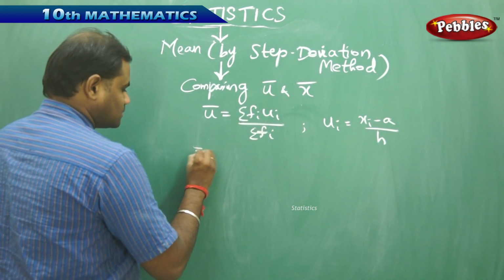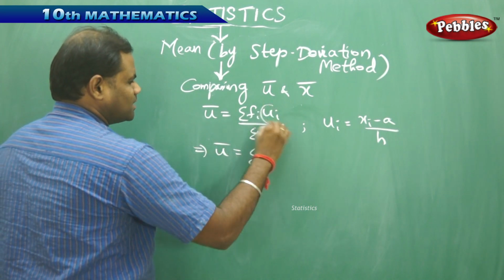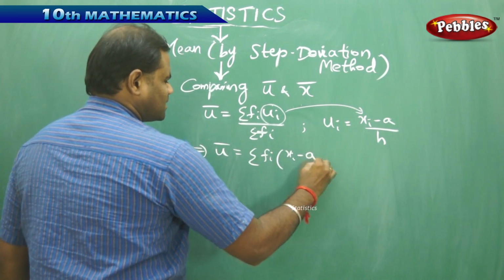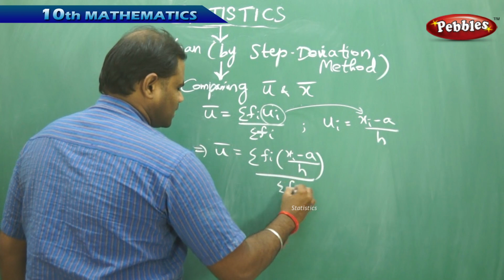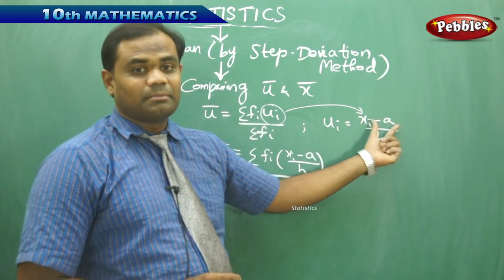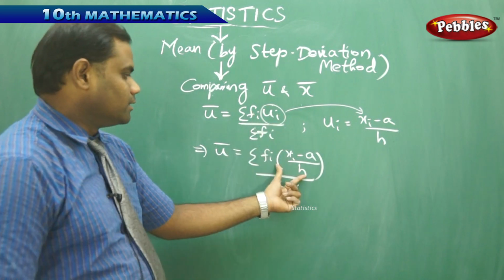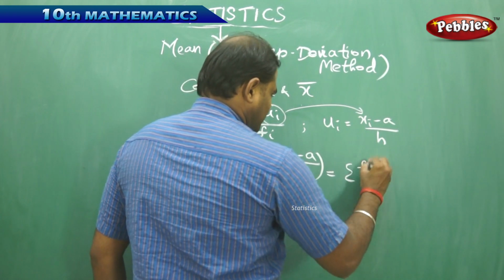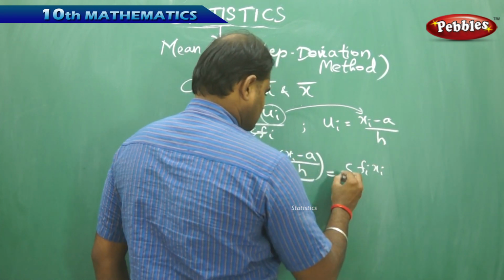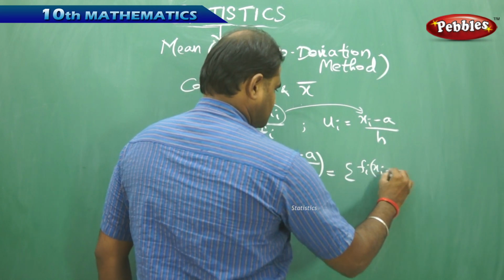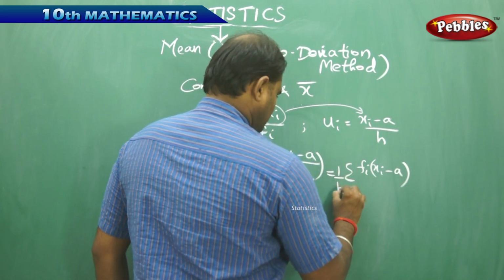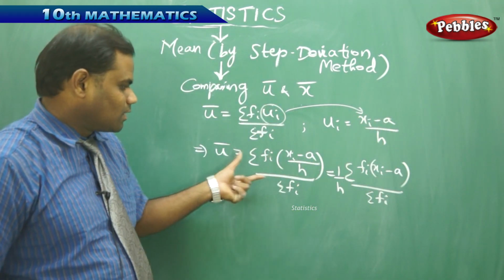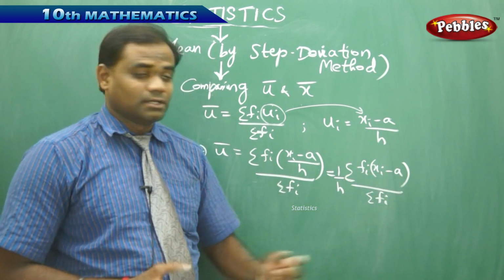So coming to this, when I substitute in place of ui, I get sigma fi times (xi minus a) by h, all over sigma fi. Because ui is (xi minus a) by h, I replace ui with (xi minus a) by h. But this on expansion gives me 1 by h of sigma fi xi minus a sigma fi, all over sigma fi. Because h is independent of i, I can bring this 1 by h outside and then write all remaining terms inside.